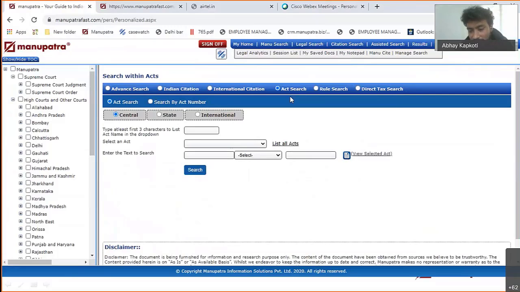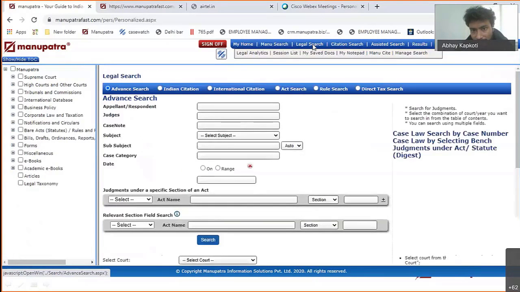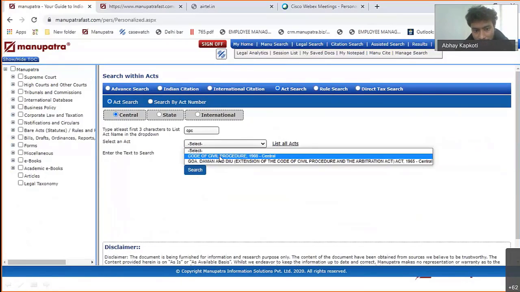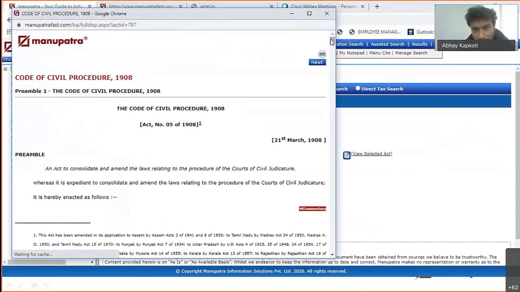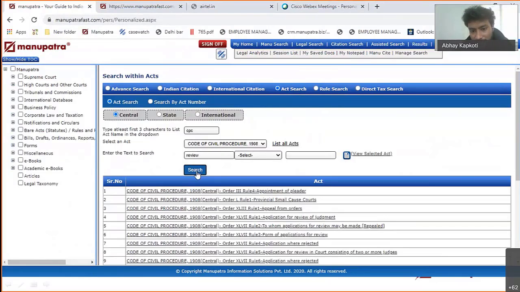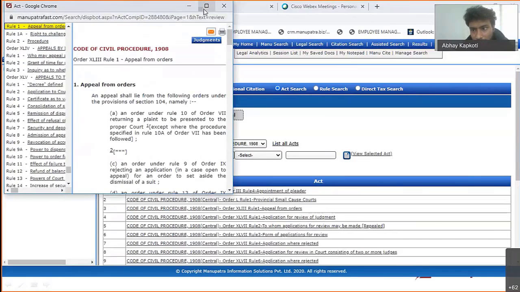Coming to the next one, which is the act search. So act search is one way to get to your bare act from the table of content, TOC. Now this is another one. This is the act search option. So this is available under legal search, act search, and you're looking for say CPC. You can just select CPC, view the selected act, and this will open the Code of Civil Procedure for you. And if you're looking for a specific word in CPC, you can just write review here. So in whichever section the word review is coming, you can further filter that out from here.